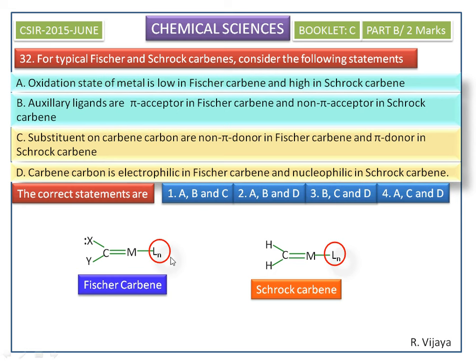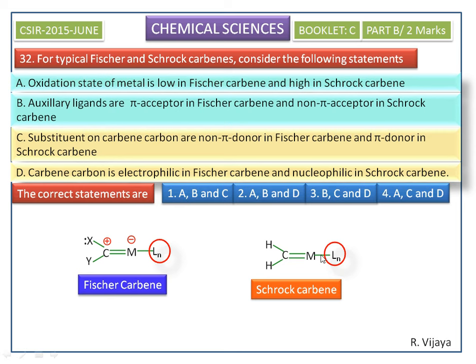Because of the pi acceptor character of these auxiliary ligands, the electron density moves towards the metal ion. So the carbene carbon gets a positive charge. It becomes electrophilic in nature.